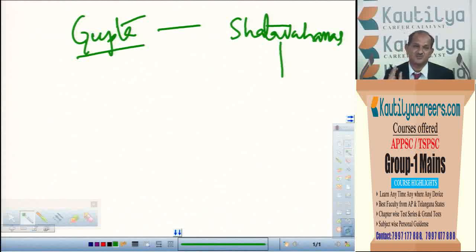Means they gave freedom to their queens to follow the religion of their choice, which means they gave importance and freedom to women. You might even have observed names like Gautami Putra Shatakarni, Yagnasri Putra Shatakarni. Likewise, they had the mother's name as their surname, which also shows that the Satavahanas gave much importance to women.